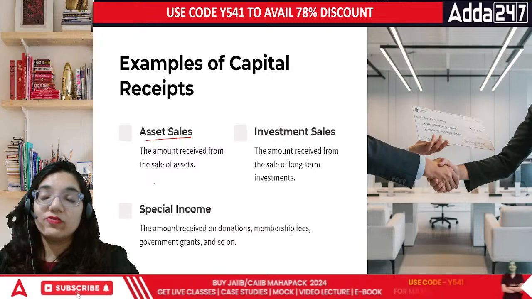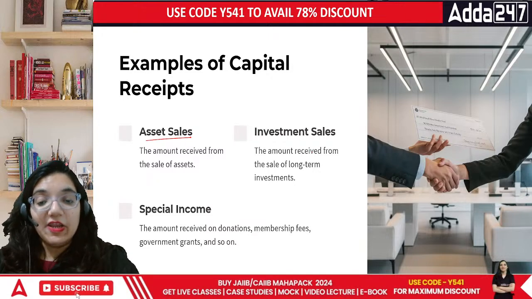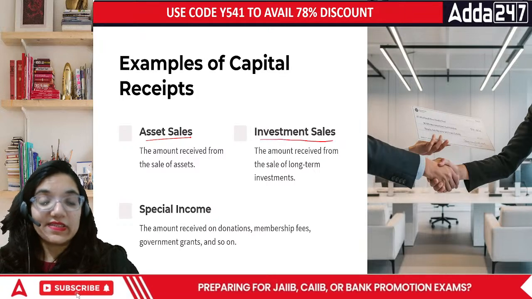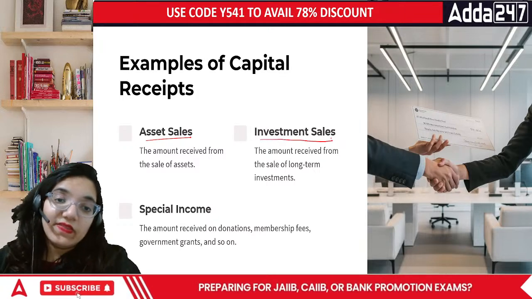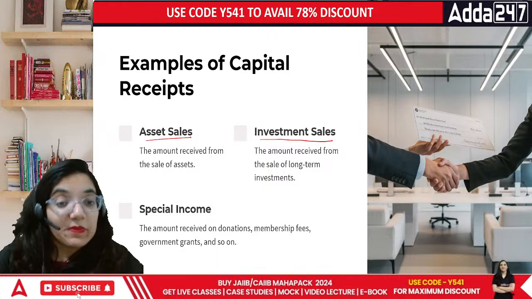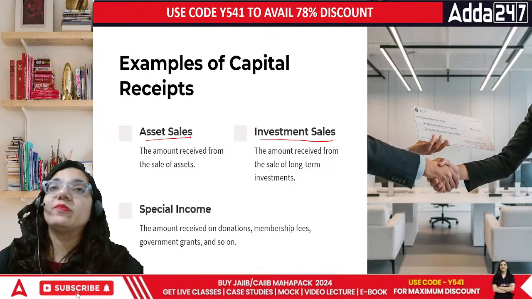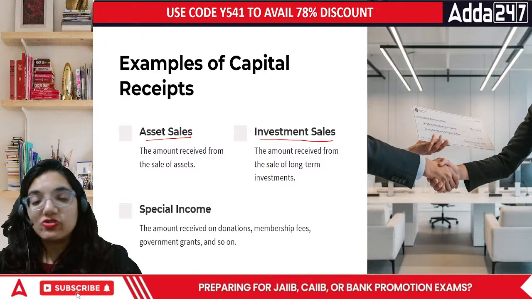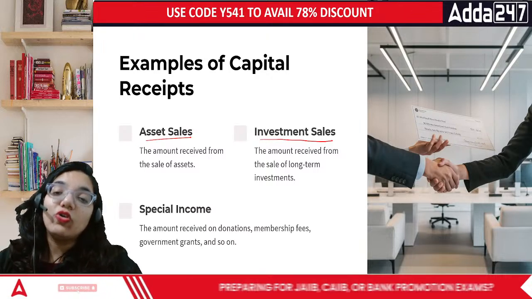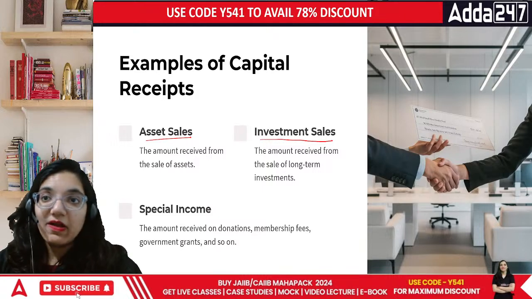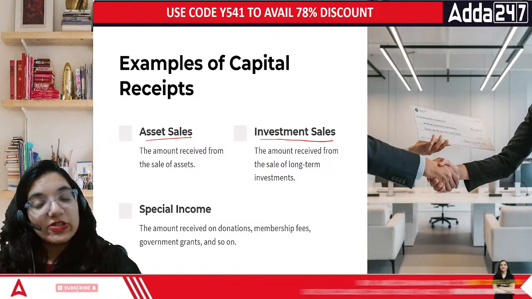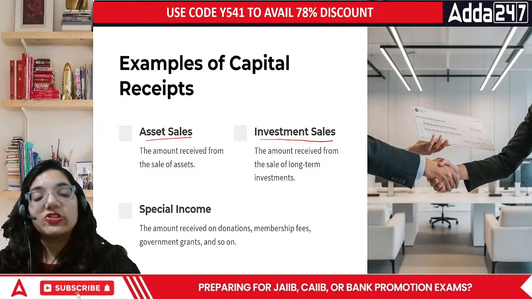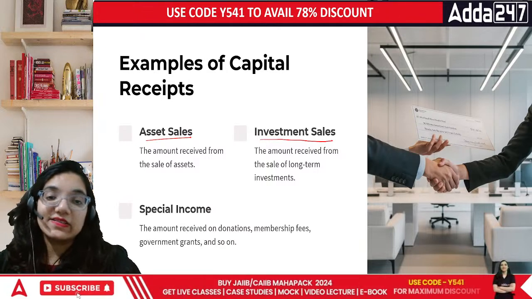You sell a car, you sell a specific plot of land, it would be covered there. Then the specific area is investment sales. If you sell an investment, then that would also be covered in this case. Special income can also be the point. For example, if I give you 10 lakh rupees and say this particular 10 lakh can be used for so-and-so project only, it cannot be used anywhere else, then you'll be baffled, oh, this particular project is so exclusively kept. I'll say, yeah, this particular project cannot be used anywhere else.